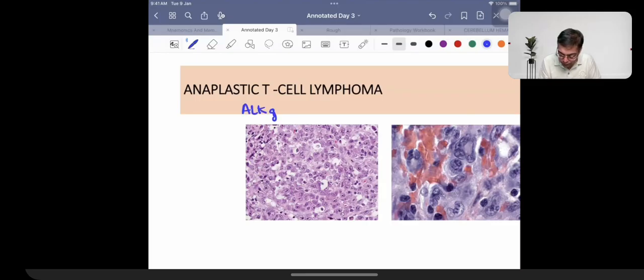ALK, anaplastic lymphoma kinase. Apart from this, two more: ALK also for adenocarcinoma of the lung. Then neuroblastoma. Then inflammatory myofibroblastic tumor.